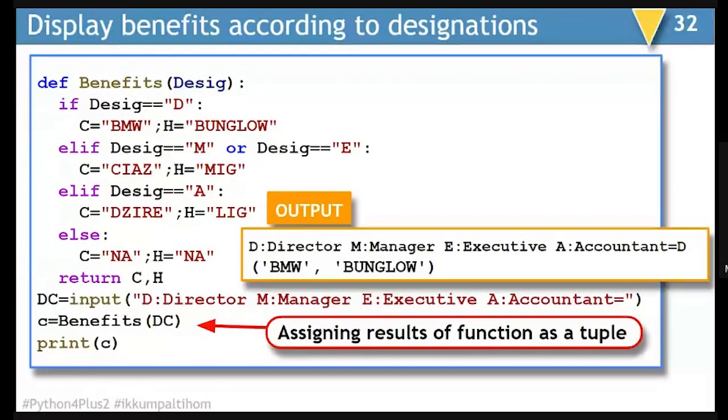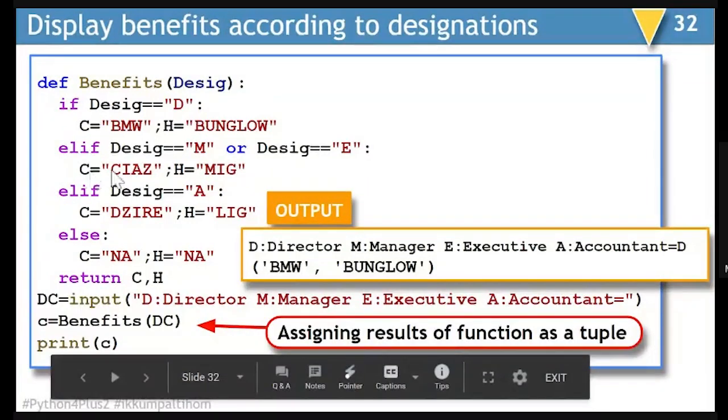This is another example. You can see instead of returning multiple values in multiple variables, we can also return multiple values in a single tuple. So you can see this code is same, but instead of dumping it in two different variables, in this case, I am dumping it in a single variable. So as soon as I dump the multiple results in a single variable, it will turn into a tuple. So you can see here, when I display print C, BMW and bungalow is displayed as tuple.